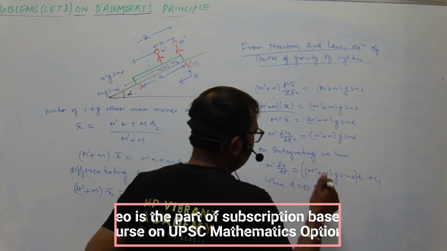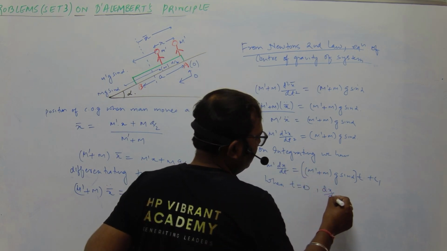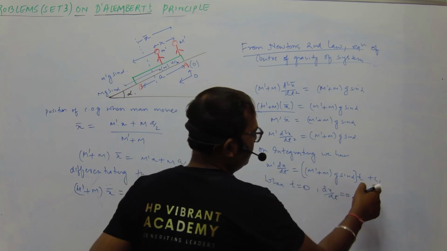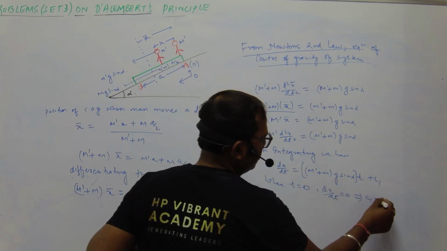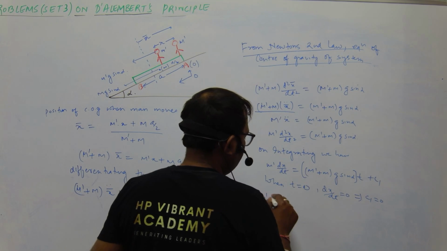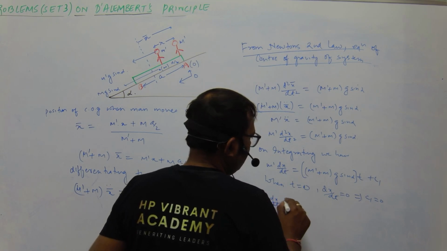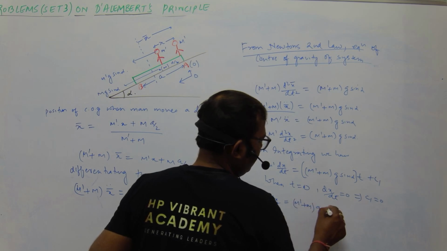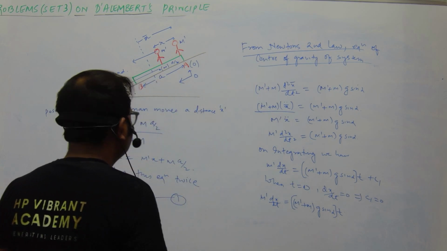So we have dx/dt, the velocity, is 0. So we have 0 plus 0 is equal to c1. So this means c1 is equal to 0. So we have the equation as M' dx/dt is equal to (M' + M) g sin α into t.